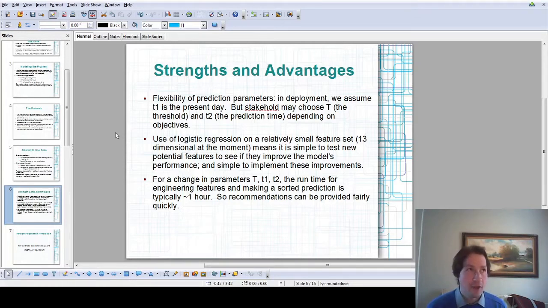Secondly, the fact that the final component in the ensemble is a logistic regression on a relatively small feature set, just a 13-dimensional feature set, means that it's going to be quite easy to test new potential features. If someone has an idea for a feature of a recipe that might be predictive of its popularity, it's going to be quick to engineer that into the model. Retraining the logistic regression takes a split second. You see whether it's improved the performance of the model or not, and then it's simple to implement the change in the model if it does improve the performance.